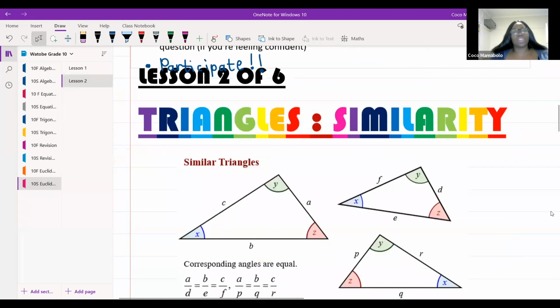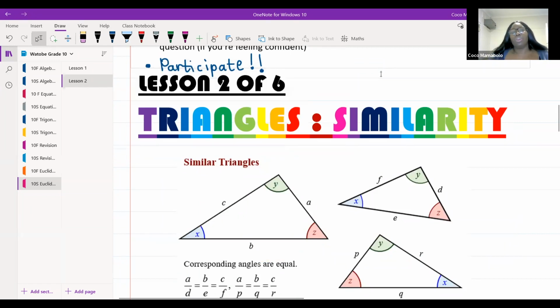All right. We're going to start with similarity today. This is lesson 2 of 6. For those of you joining us for the first time today, you've already kind of missed lesson 1. So if you're struggling with what just happened when we were proving congruency, please quickly after this lesson go watch lesson 1, because that will explain a lot of what we were doing. Yes, Bulelo, but remember, you don't have to do it right now. You have until next week, Monday, in fact, next week, Wednesday, to do it again, because the next quiz is only next week.